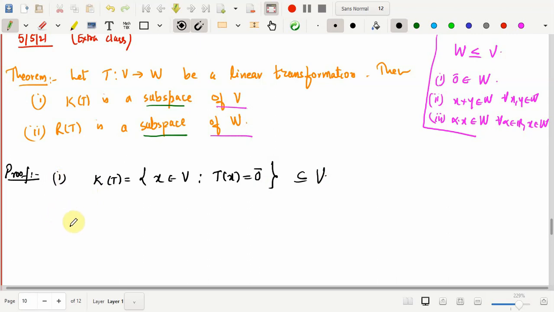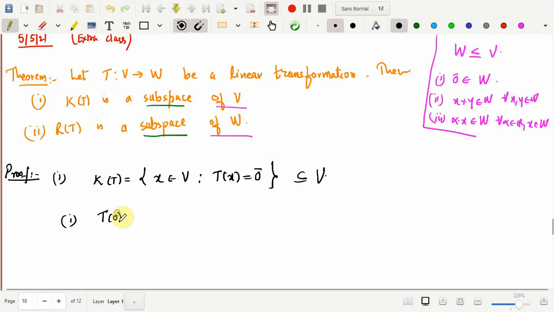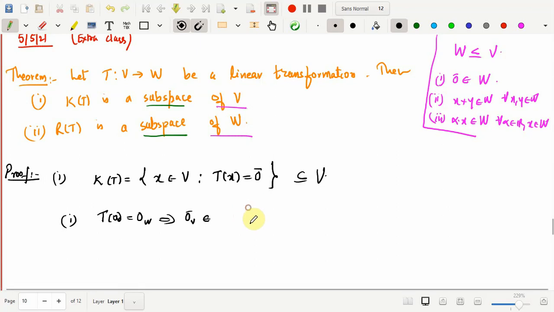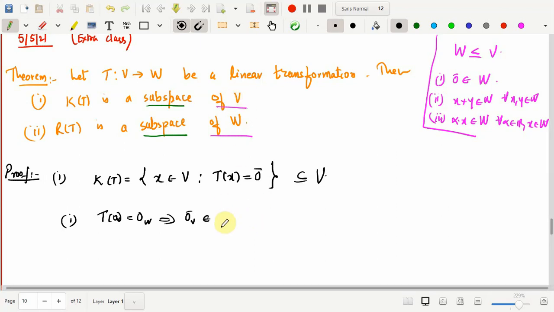So first, note that T of 0 is 0. Since 0 goes to 0, this implies that this 0, by the way, this is 0 from V and this is 0 from W, belongs to the kernel of T. So 0 from V belongs to the kernel of T.